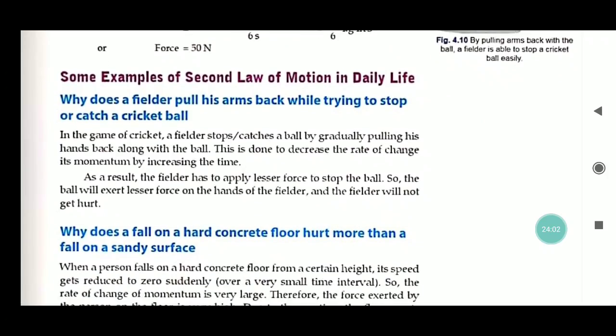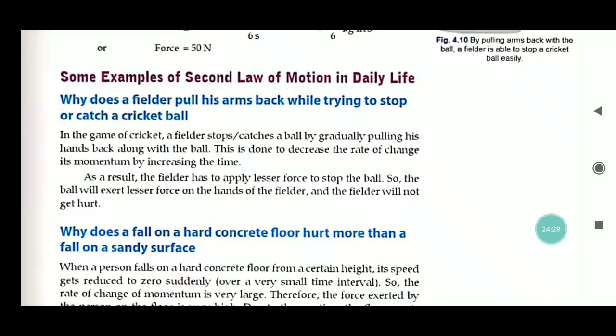Have you seen that a fielder pulls his arm back while trying to stop or catch a ball, a cricket ball? Why does he do so? Because the fielder catches the ball by gradually moving his hands back along with the ball. This is done to decrease the rate of change of momentum by increasing the time.